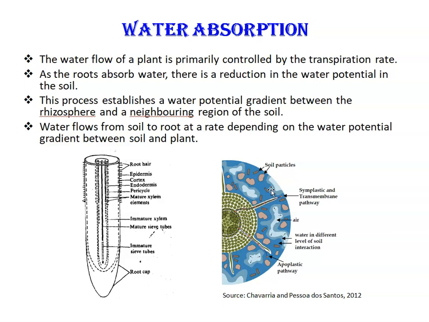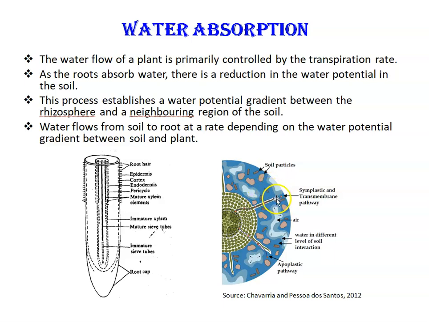This process establishes a water potential gradient between the rhizosphere and the neighboring region of the soil, which presents a high water potential and which coordinates the water movement toward the roots of the transpiring plant. This water movement in the soil occurs mainly through mass flow due to the fact that water-filled micropores of the soil are interconnected. Therefore, water flows from soil to the roots.